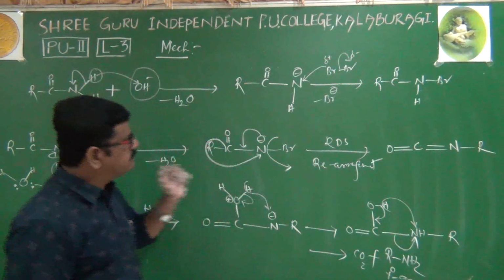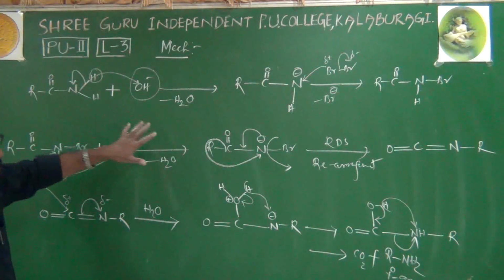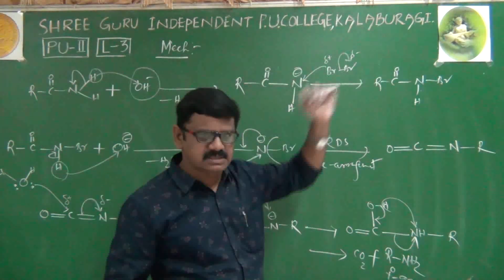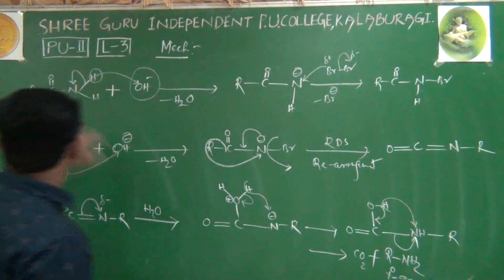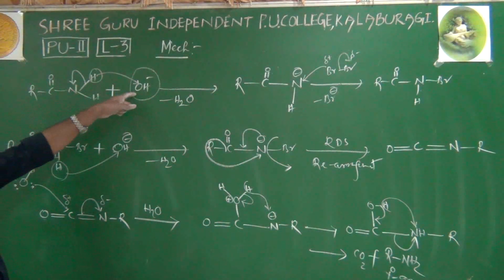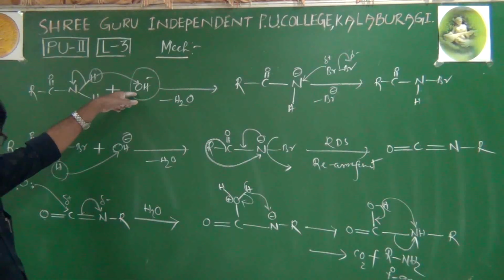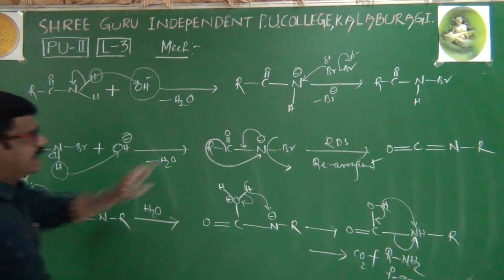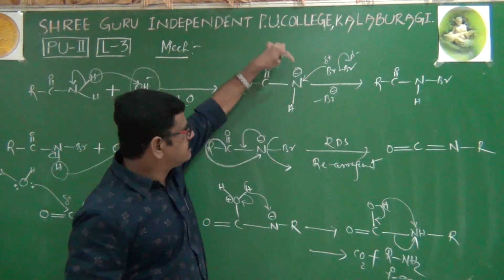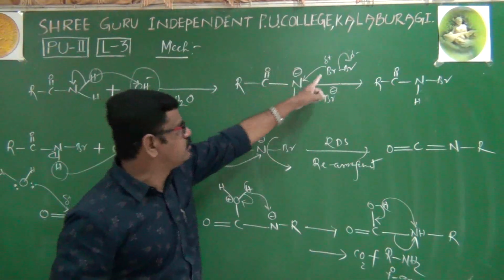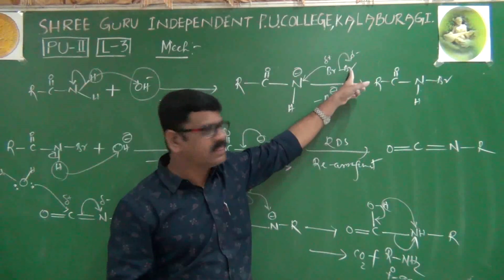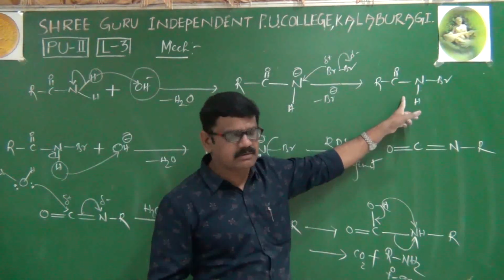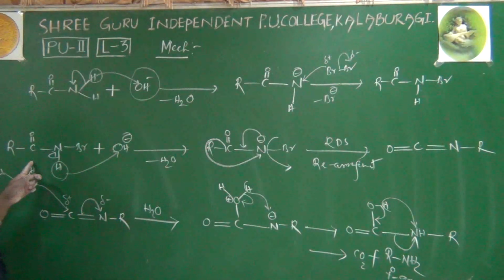But why are we learning it? Because if you know the mechanism, there are some competitive questions we can solve. Once again, we'll see. Amide, OH minus, one of the alkali is taken, and HOH, water, is eliminated. Nitrogen is getting a minus charge. In the presence of the minus charge on nitrogen, the bromine molecule is getting some polarity. Let's say one Br plus is coming and attacking here. We'll get this compound, the same compound I have written here.